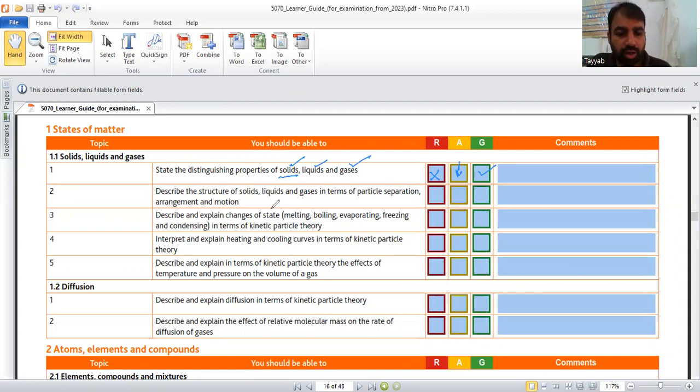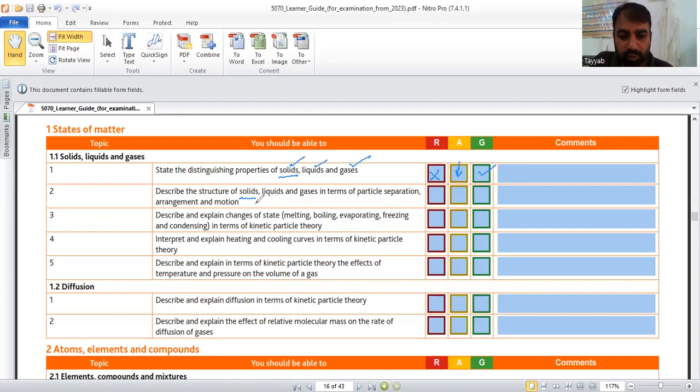Describe the structure of the solid, liquid, and gases in terms of particles, separation, arrangement, and motion. When we talk about the arrangement of the particles in solids, they are tightly packed. Remember, one common mistake students make is trying to use the words molecules, ions. If you are not clear what type of particles are in the specific solid, there is no need to give a specific name like molecule, ions, atoms.